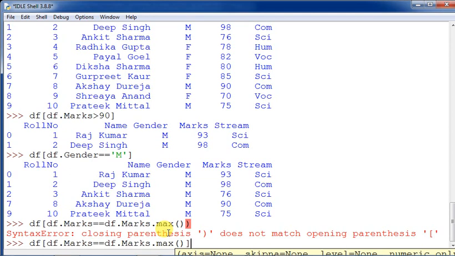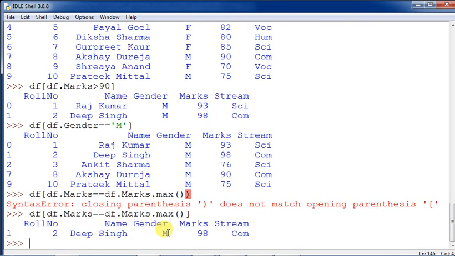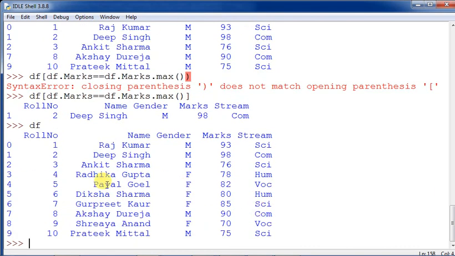So what is happening? It is showing that Deep Singh has got the maximum marks and his details have been printed. Even though this had shifted a bit, the correct record has been printed. You can check by printing the df out here. Deep Singh is having this and he has got 98. When we described the data, the same data was displayed.